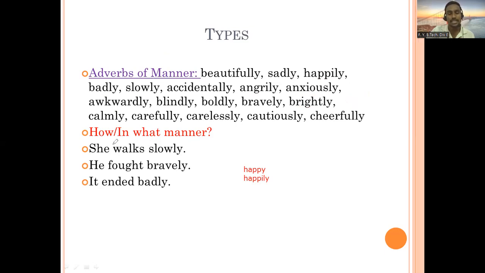For example, in a sentence, if you want to ask a question, you can ask it with how, or you can ask it with in what manner. She walks slowly. Here slowly is the adverb of manner. If you ask how does she walk, you will get the answer slowly. He fought bravely. Which one is the adverb of manner? Bravely. It ended badly. So the word badly is an adverb of manner.